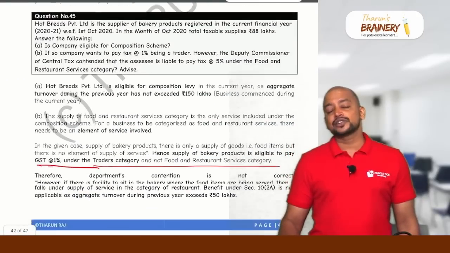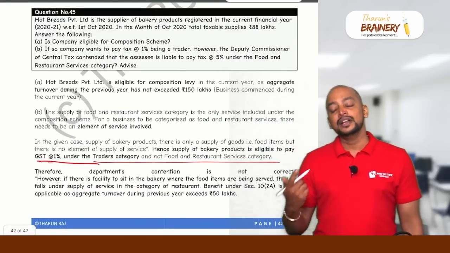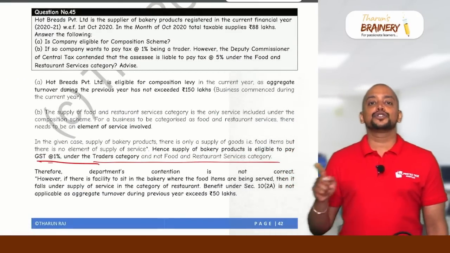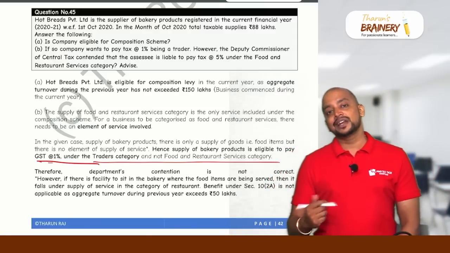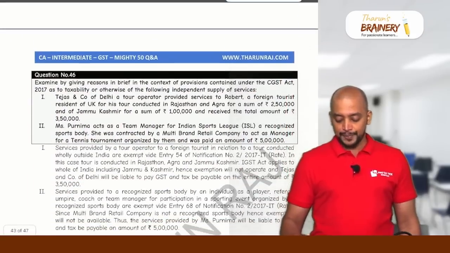And 10(2)A is not applicable. Why is 10(2)A not applicable? 10(2)A is applicable if aggregate turnover during the previous year does not exceed 50 lakhs, but here it exceeds 50, so they cannot go for 10(2)A.